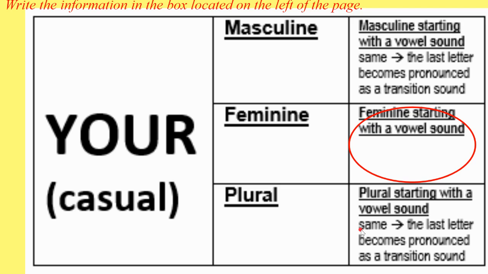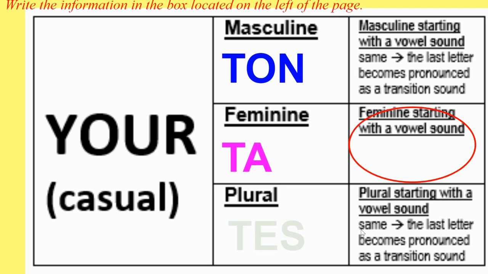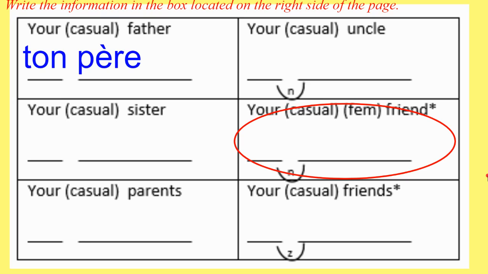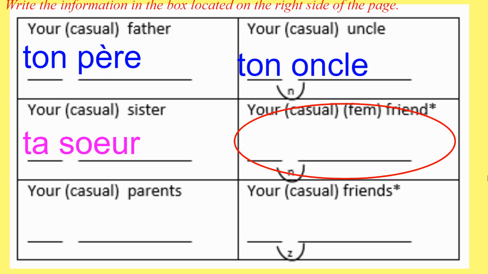All right, so it's going to be the same thing with your casual, which is ton, ta, and te. Ton, ta, and te all mean your casual for masculine, feminine, and plural. But if it's a feminine word starting with a vowel sound, we can use ton again to have that N as a transition sound. Look how it looks with examples. Ton père, your father. Ton oncle, your uncle. Ta sœur, your sister. However, instead of ta amie, we're going to use ton, so we have that N: ton amie. That's the only thing to remember. If it's feminine starting with a vowel sound, we use ton.